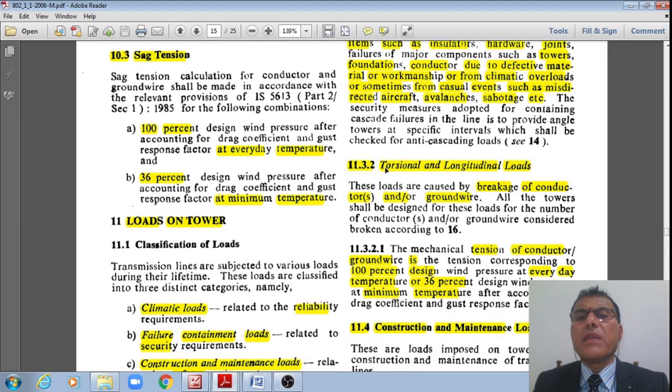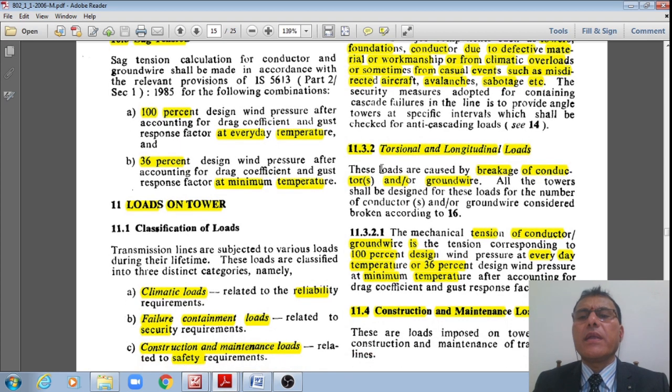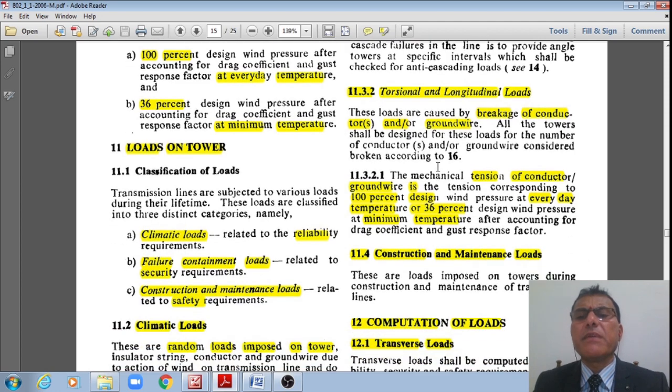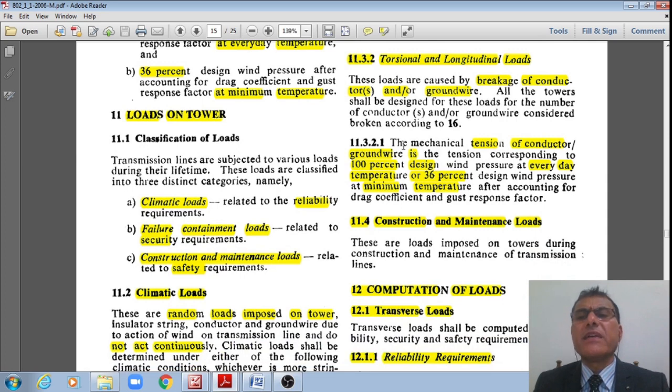Therefore the next loads are the torsional and longitudinal loads. I already explained in the previous subheadings, student, what are the longitudinal and transverse and torsional loads. You just refer back to that, right? These are due to breakage of the power conductors or that of the ground wires, which I already explained in the previous subheadings, right?